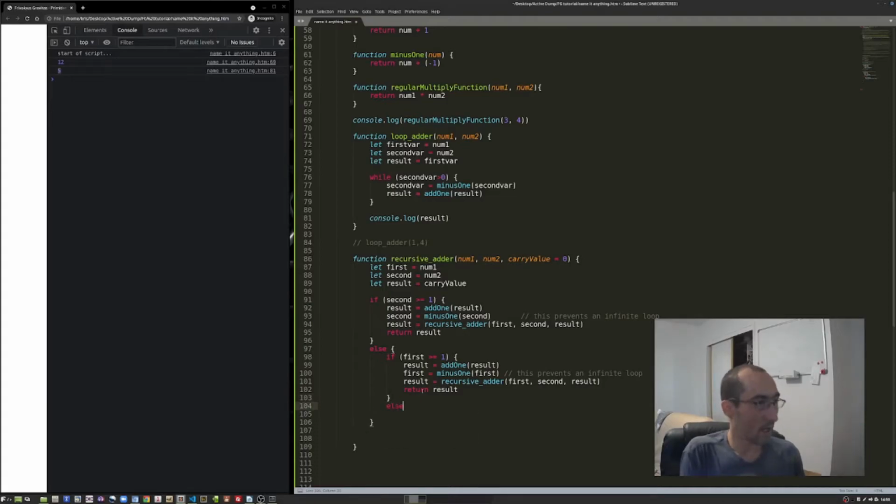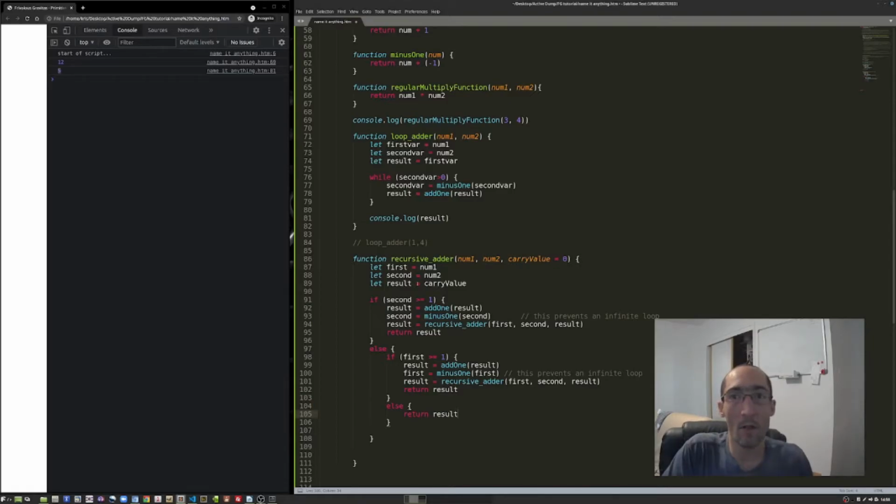And the only other case would be, I don't need to put in another edge case because this else pertains to this if, and this else pertains to this if. So if this doesn't happen, then this will happen. And if this doesn't happen, then this is going to happen. And this is just going to be our end case. When there's nothing left to do, all we do is return the result, because that result variable is going to accumulate over all of these successive recursions.